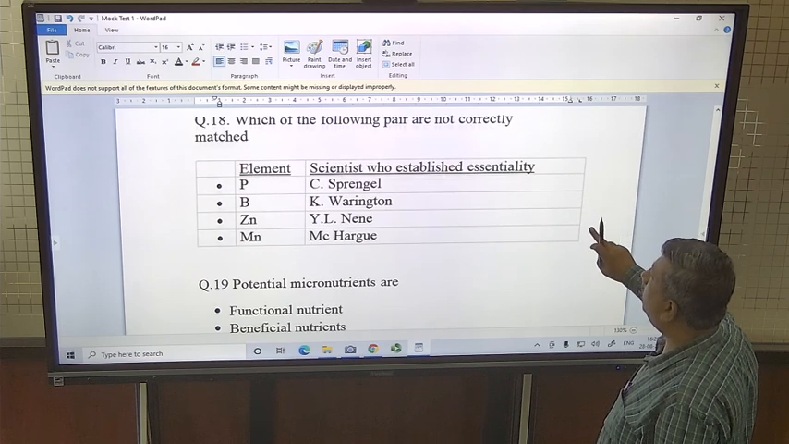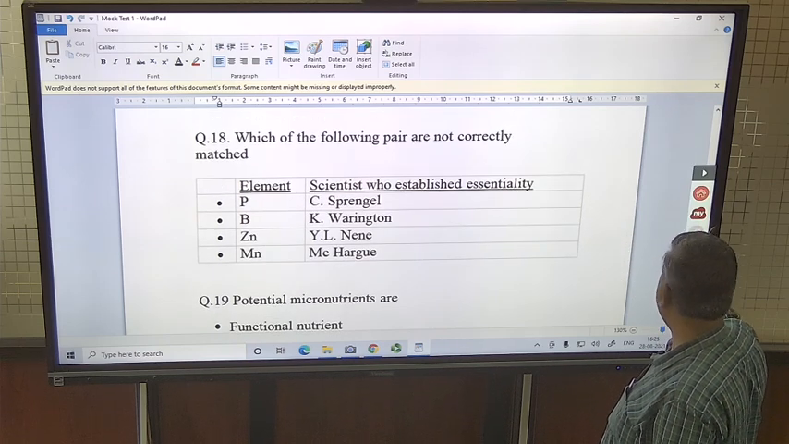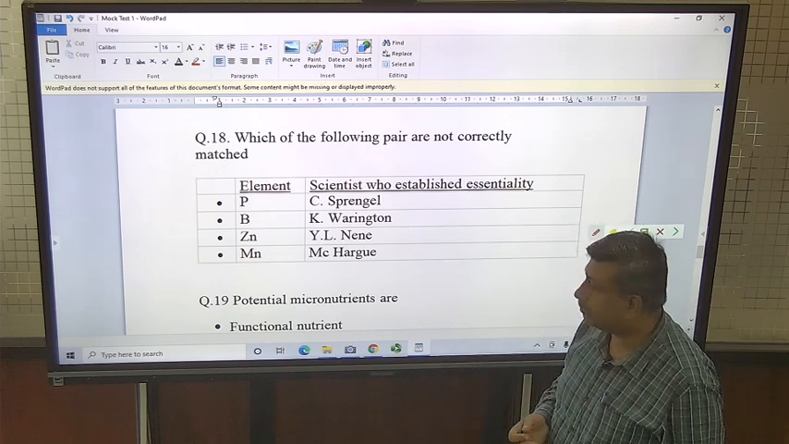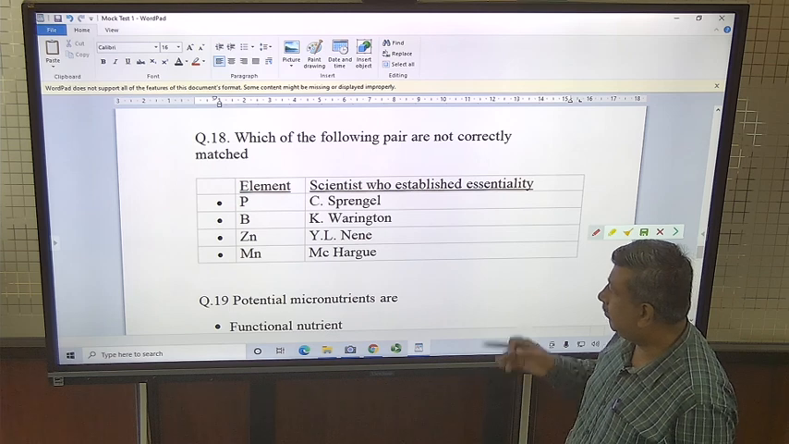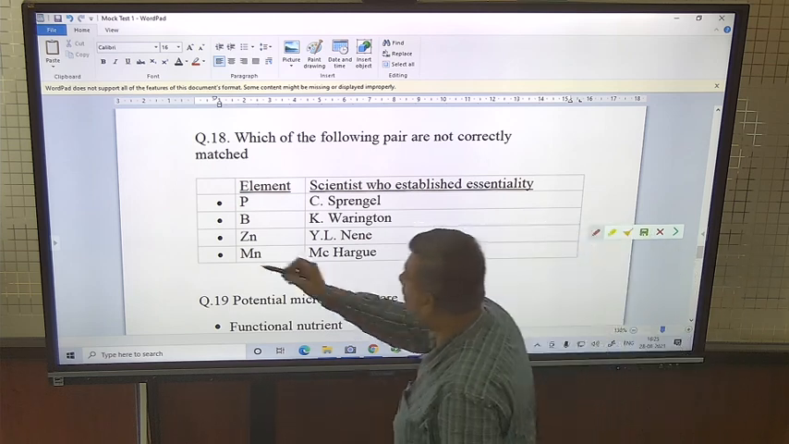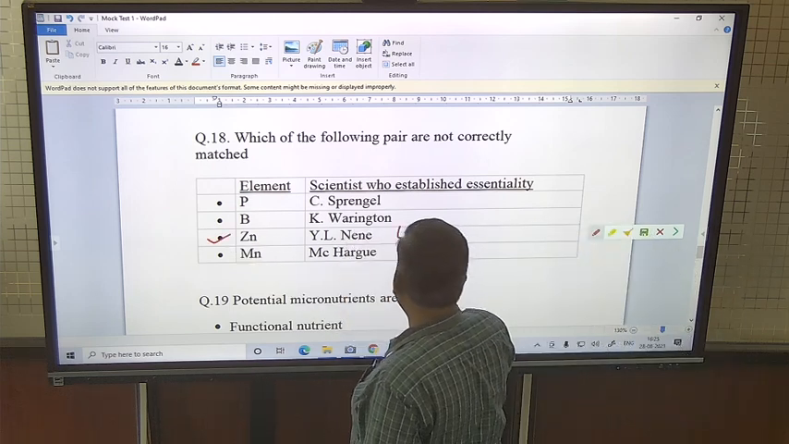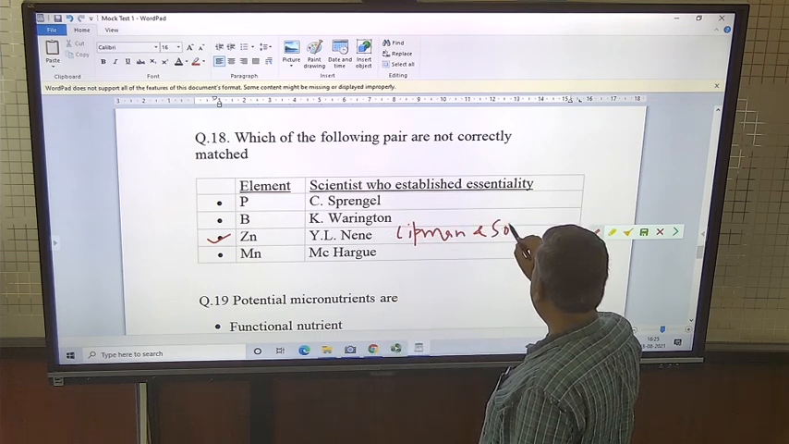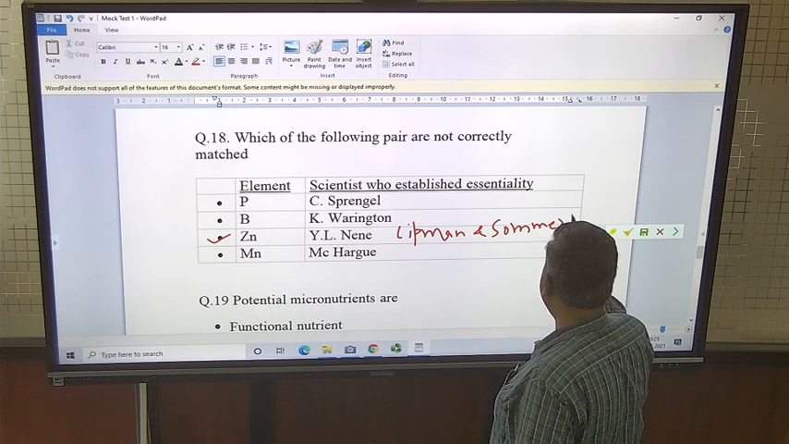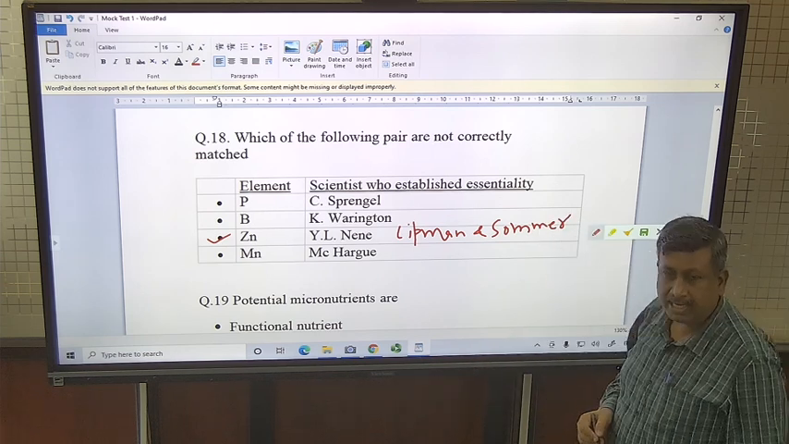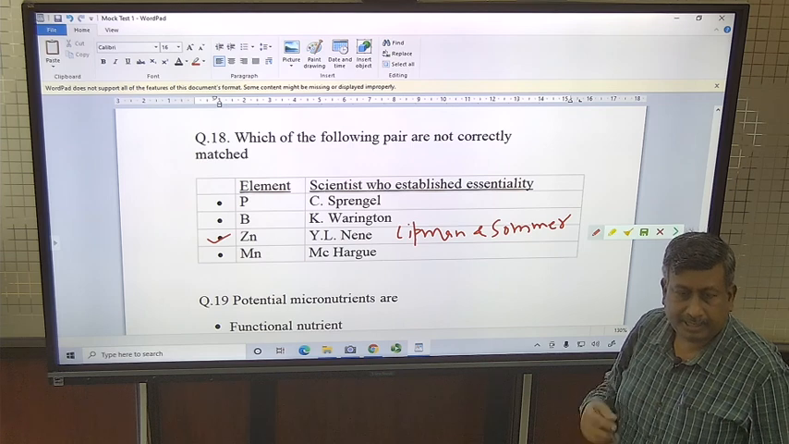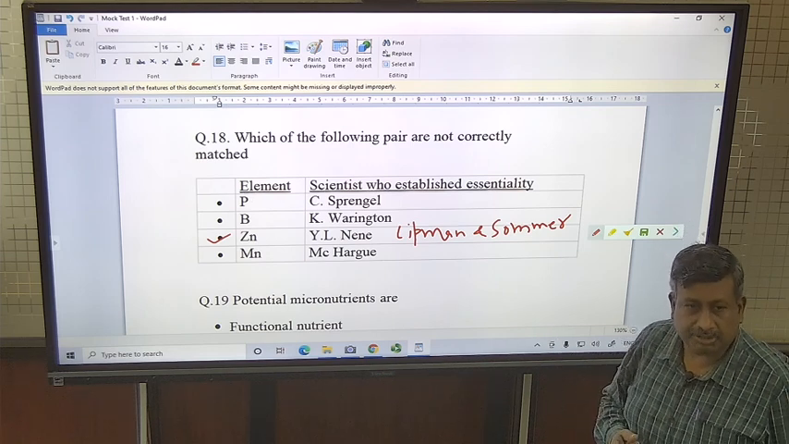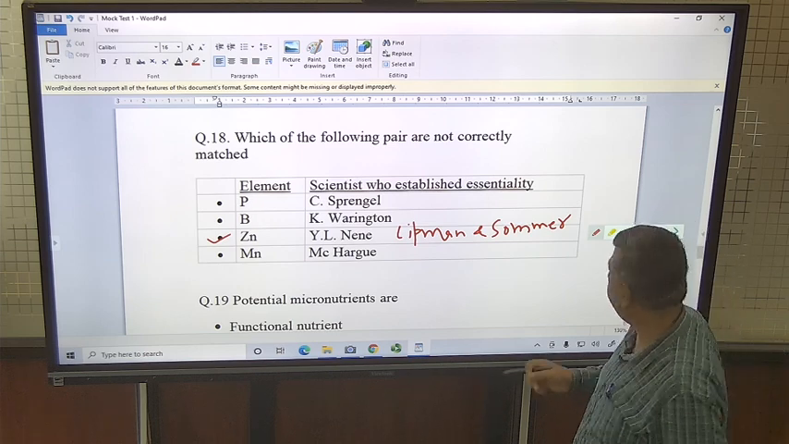Which of the following pair are not correctly matched? So these are scientists: Sprengel discovered phosphorus, Warrington boron, McHargue manganese, but zinc was discovered by Lippmann and Sommer. Sommer, these two scientists discovered zinc. Raleigh is associated with the discovery of Khaira disease due to zinc deficiency.